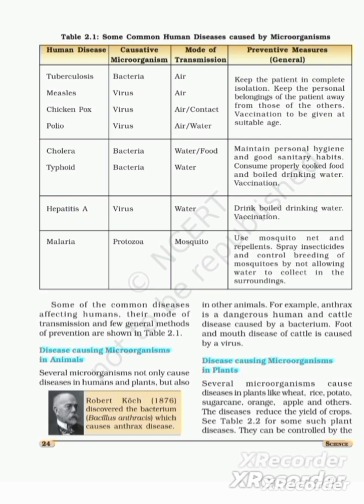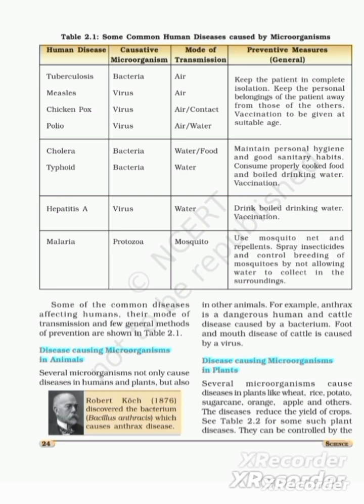Next is disease-causing microorganisms in animals. Several microorganisms cause diseases not only in humans and plants but also in other animals. Till now we have studied how humans are affected by bacterial or other diseases, and also plant diseases, but we have not yet studied animal diseases caused by microorganisms. For example, anthrax.